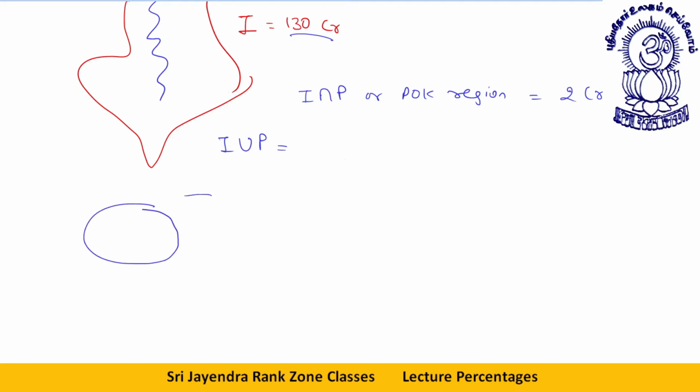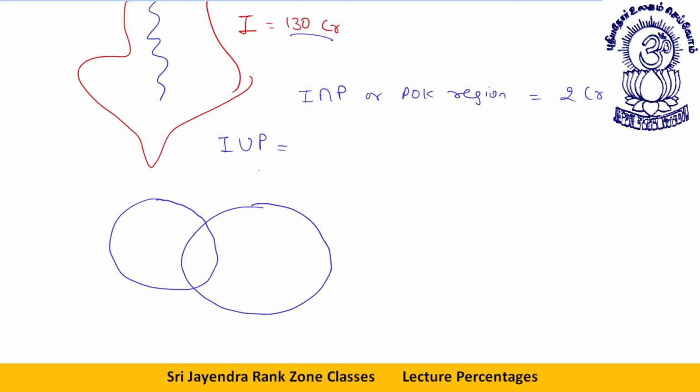This is one part, this is second part. Suppose this is A, this is B. This portion is only A, this is A intersection B, and this portion is only B.